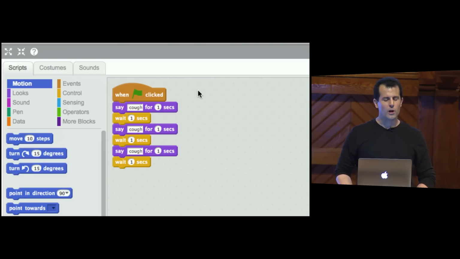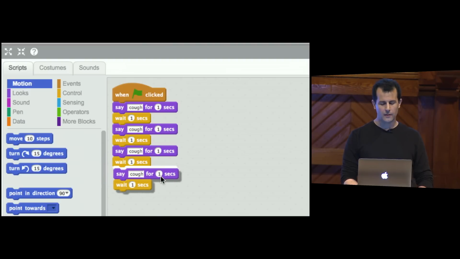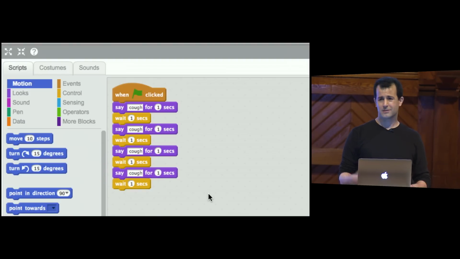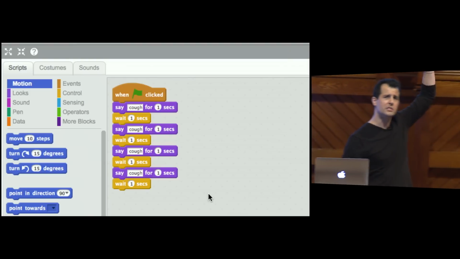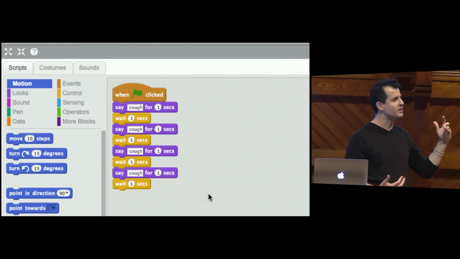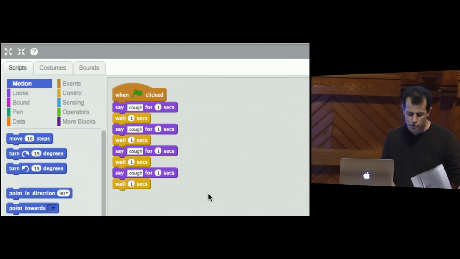But we're not on the best path here, because how do I make him cough a 4th time? Well, I could sort of go down here. I could duplicate and then paste this in there. How do I make him cough a 5th time? Well, copy and paste again or drag and drop again. And very quickly, this program starts to get really, really redundant, really long, but really uninteresting. But there's a way to clean this up. What's the obvious way to clean this up?